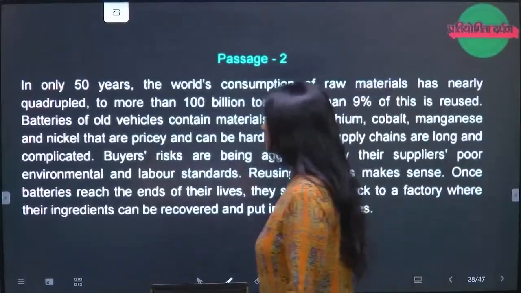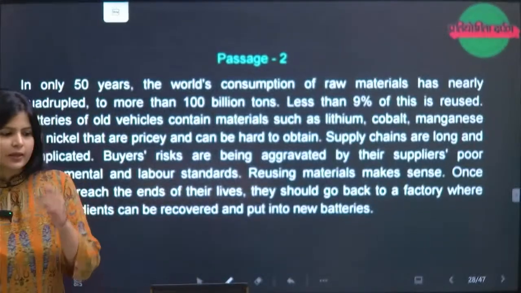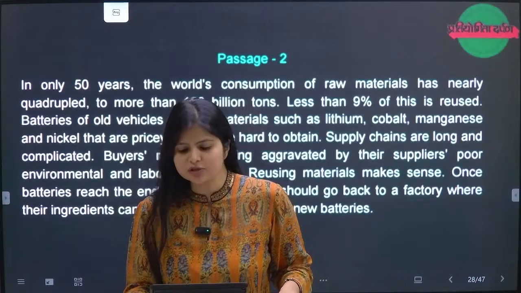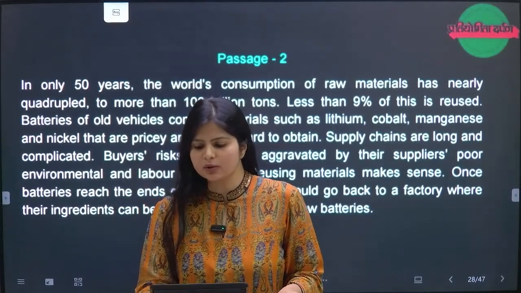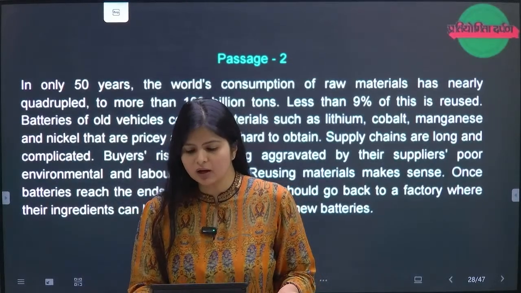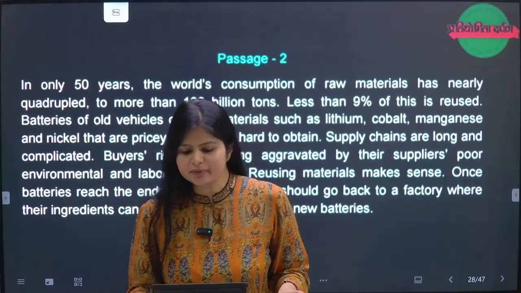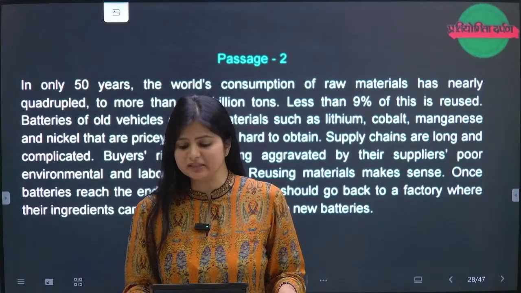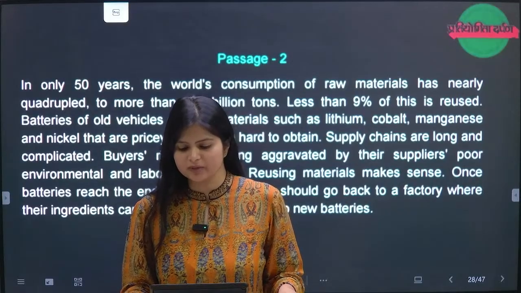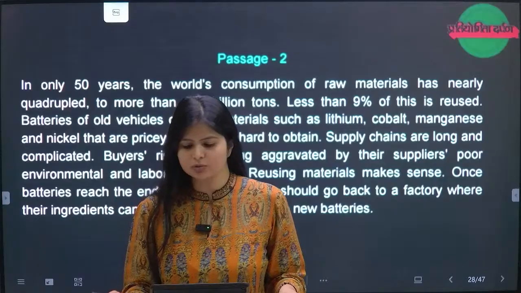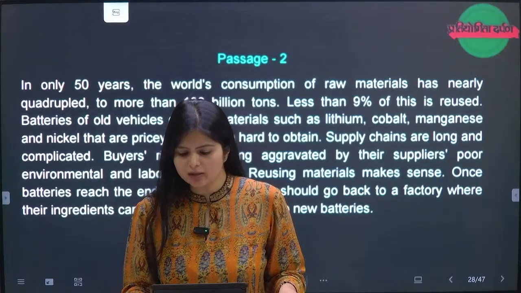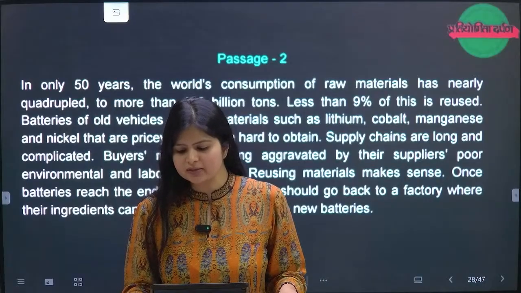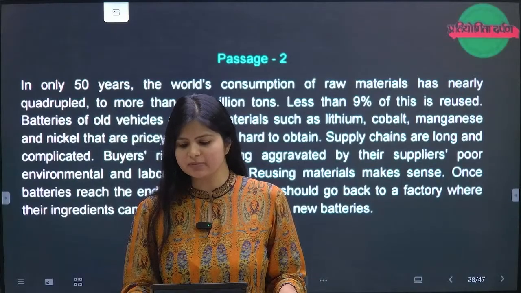Okay. Now, passage 2 is saying in only 50 years, the world's consumption of the raw materials has nearly quadrupled to more than 100 billion tons. Less than 9% of this is reused. Batteries of old vehicles contain materials such as lithium, cobalt, manganese, and nickel that are pricey and can be hard to obtain. Supply chains are long and complicated. Buyers' risks are being aggravated by their suppliers' poor environmental and labor standards.